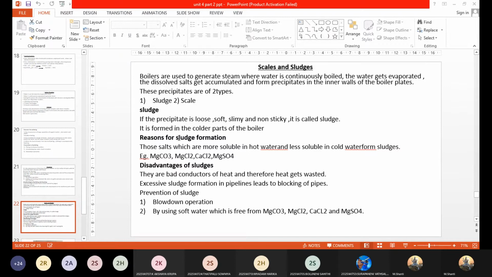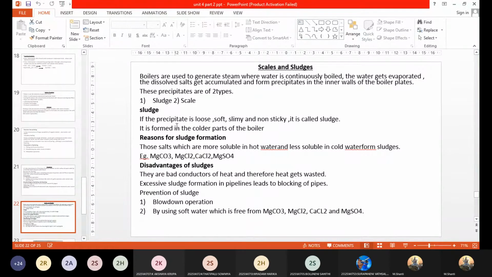So we are trying to supply water which is free from dissolved gases, especially carbon dioxide, because that will lead to extensive boiler corrosion. There are certain points to be remembered for the composition of the boiler feed water. If you are not following this composition, then we have to come across scales and sludges. Those excess impurities in the boiler feed water will usually cause problems like scales, sludges, and caustic embrittlement. We'll just go through the sludges now.